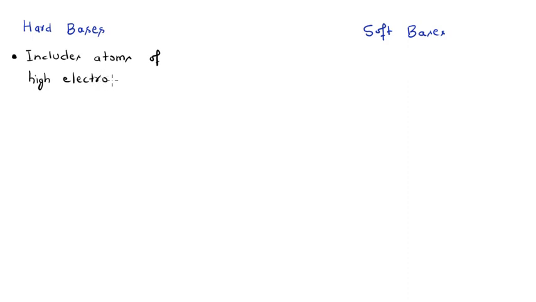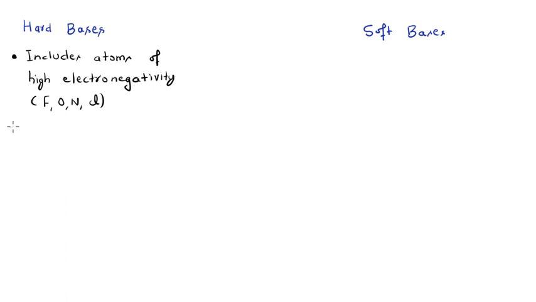It is that same thing which we have discussed earlier. So atoms of high electronegativity, for example fluorine, oxygen, nitrogen and even chlorine, right?